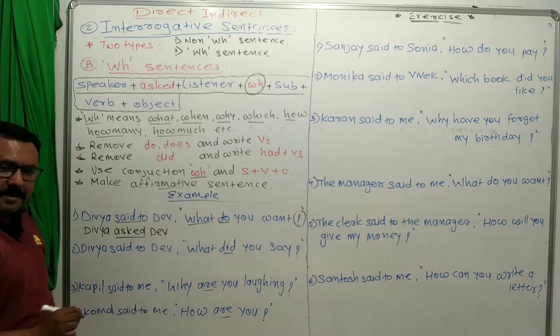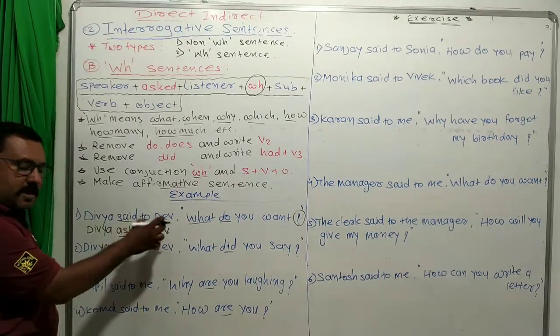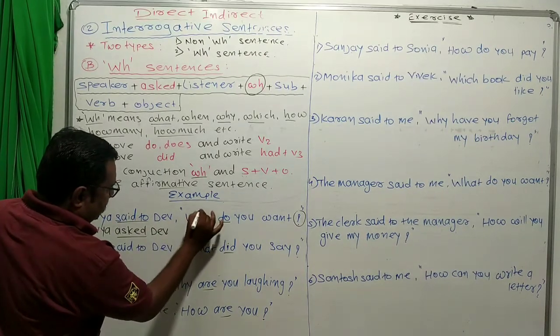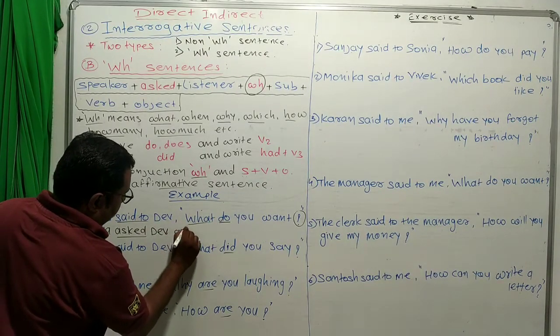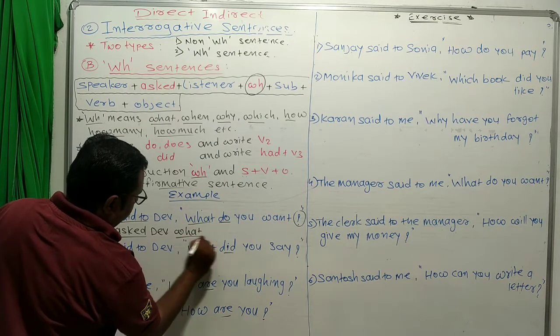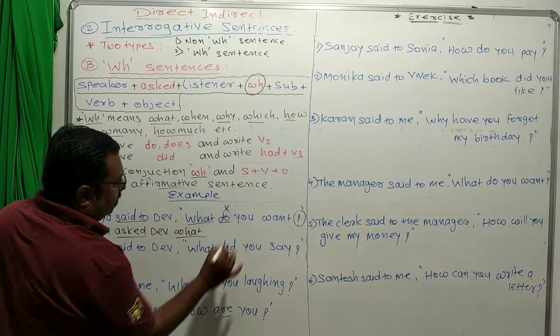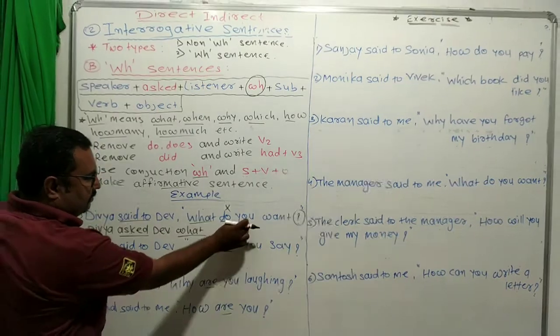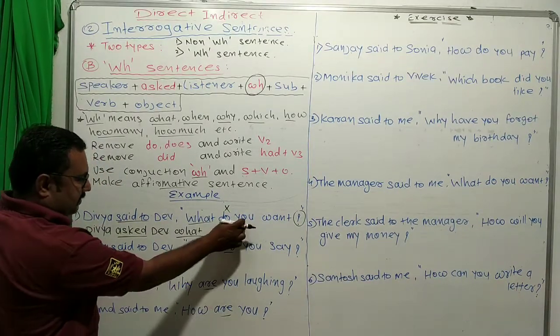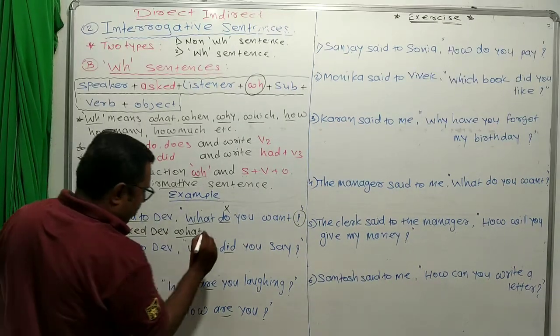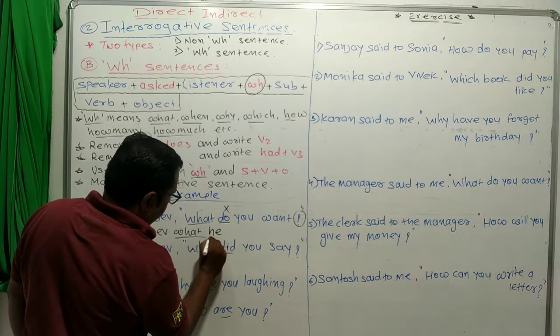Okay, here complete. Divya said to Dev becomes Divya asked Dev. What is the conjunction? What. So we write here what. Divya asked Dev what. We remove do. And what is the subject here? You. You means the listener. Who is the listener? Dev. Dev means he.